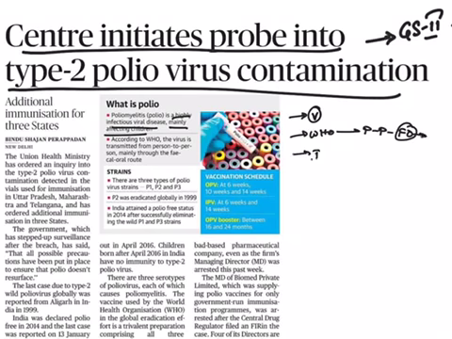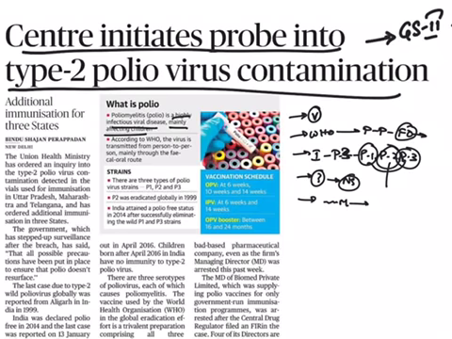And India was declared polio free. We have three categories of polio: 1, 2 and 3. In 2004, India was declared free of polio 1 and 3, and in 2016, polio 2 was declared free. The part of the body affected by polio is the nervous system. First, the polio virus will enter through the mouth and multiply in the intestine, and from there it will affect the nervous system of the person. Most commonly we can see this polio disease in infants and young children.